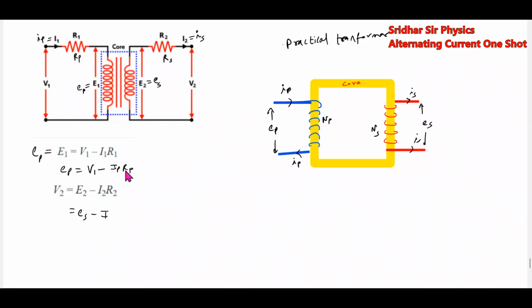Then similarly ES minus IS into RS. This is the output voltage. This is the input voltage.